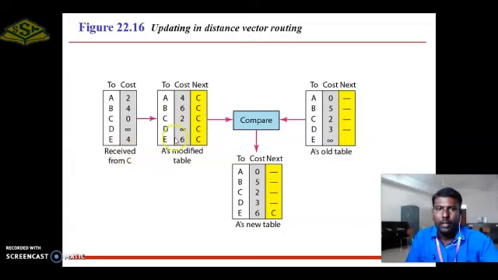The modified table of node A is 4, 6, 2, infinity and 6.